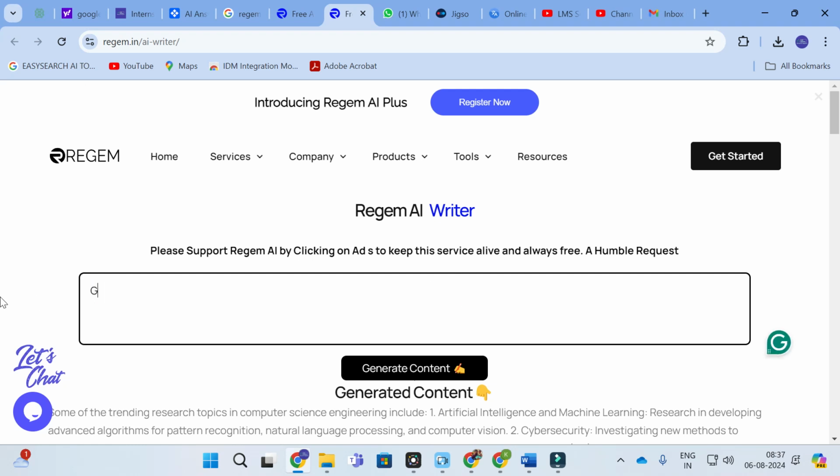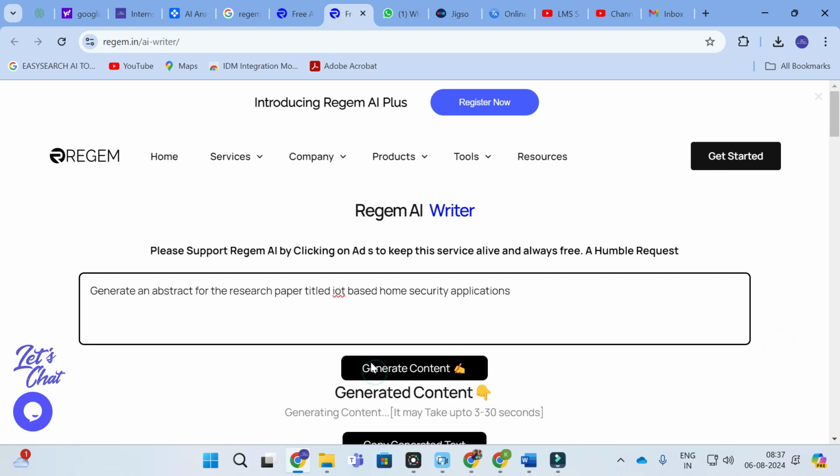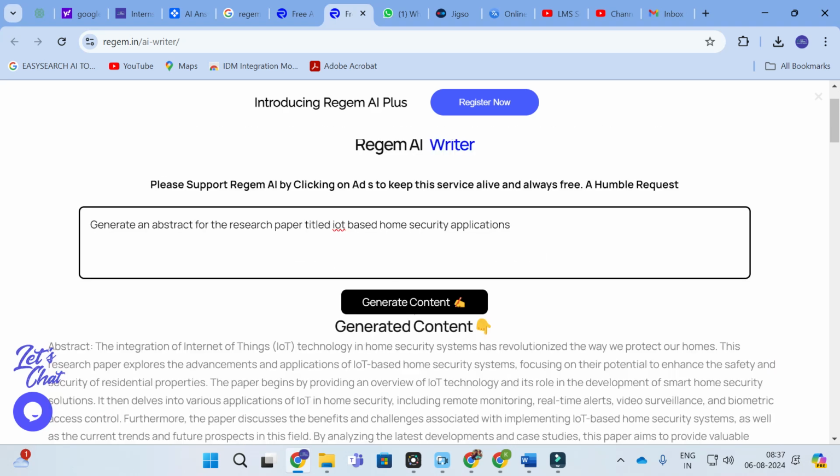For example, generate an abstract for the research paper titled IoT based home security applications. So like that you can give an input prompt, and next it will generate an abstract for this.